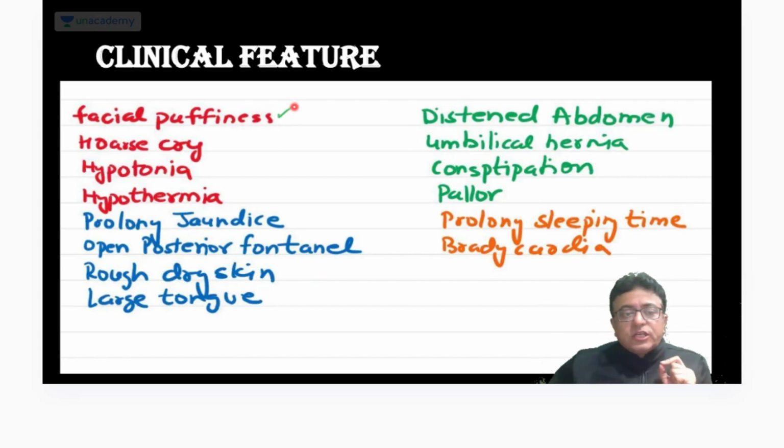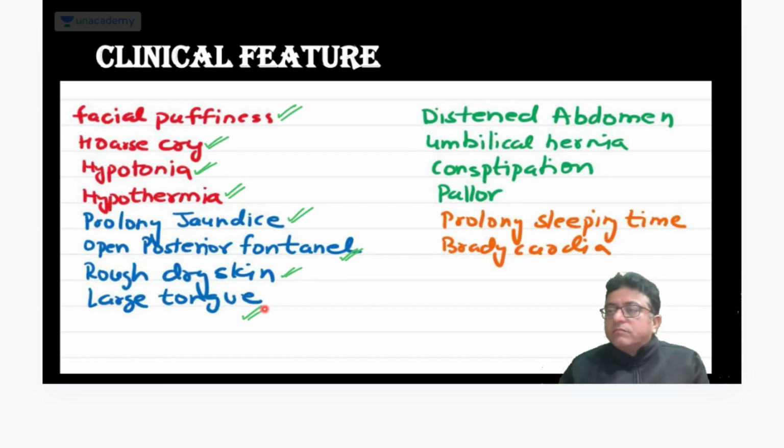You find facial puffiness, hoarse cry, hypotonia, hypothermia. Read in our question, temperature is 96.7, prolonged jaundice, open posterior fontanelle, rough dry skin, large tongue.